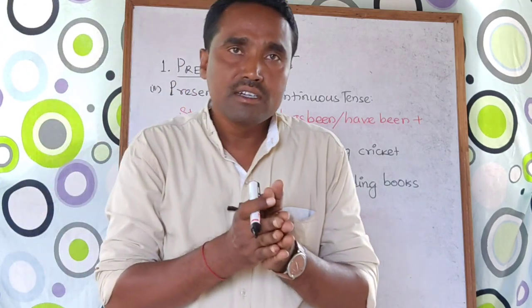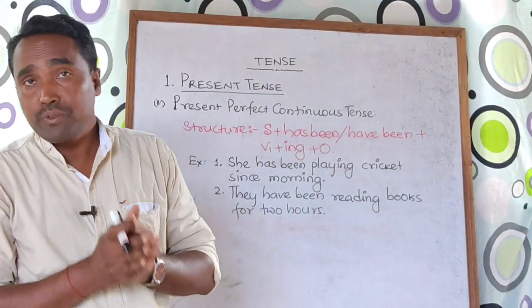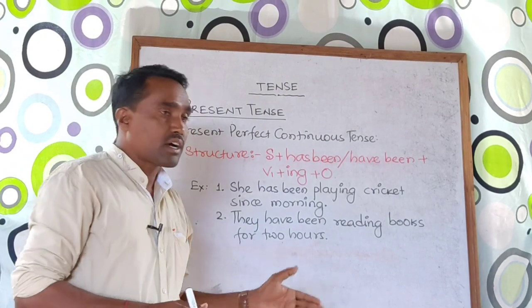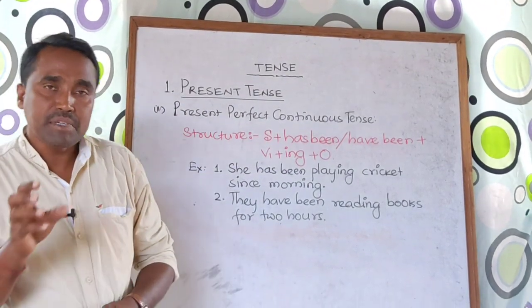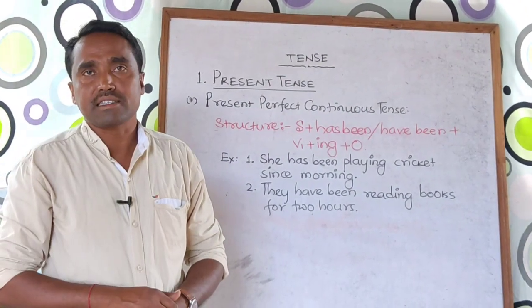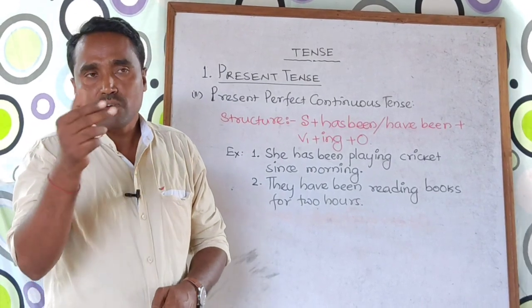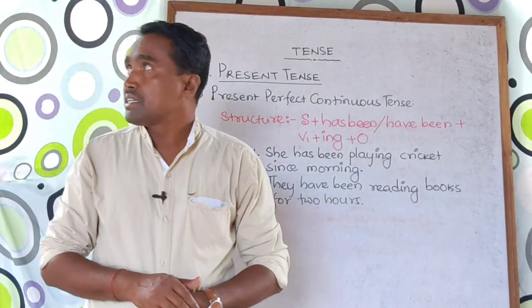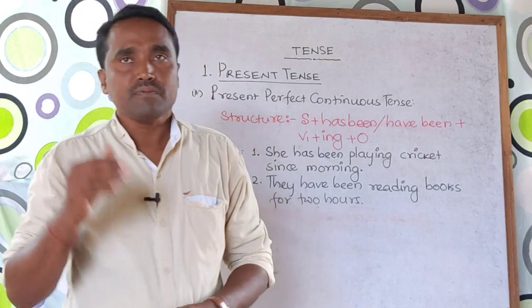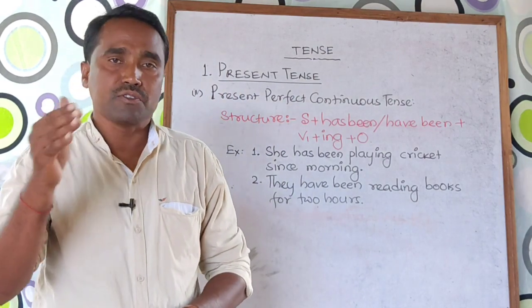So these are the 4 parts of present tense. So I hope you enjoyed these 4 kinds of present tenses, I mean subdivision of the present tenses. In the next video, we are going to discuss very deeply about past tense and future tense.